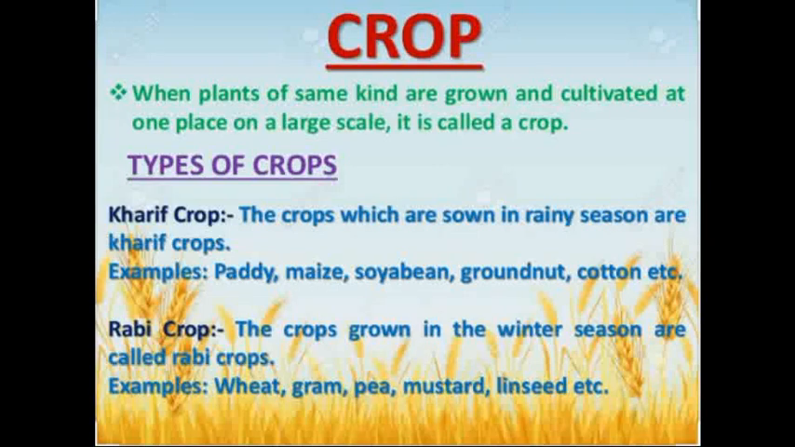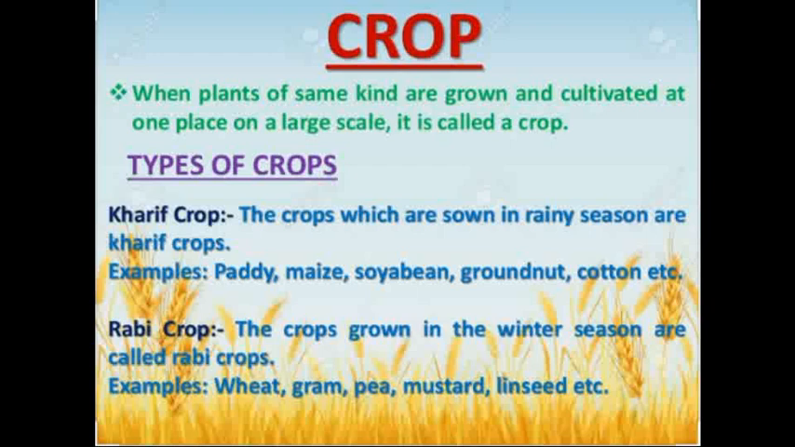What is a crop? When plants of the same kind are grown and cultivated at one place on a large scale, it is called a crop. There are two types of crop based on the season in which they grow, that is Kharif crop and Rabi crop. India is a vast country. The climatic conditions like temperature, humidity, rainfall vary from one region to another region. So there are two types of crops.